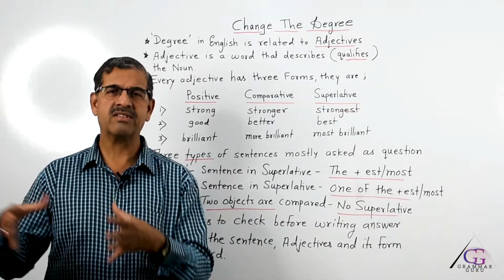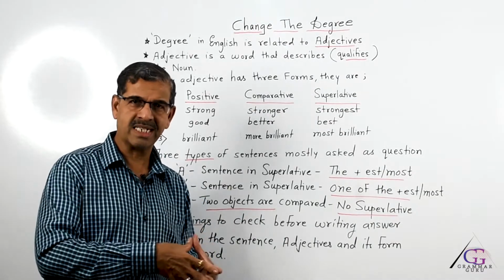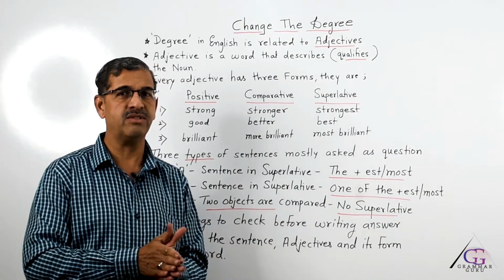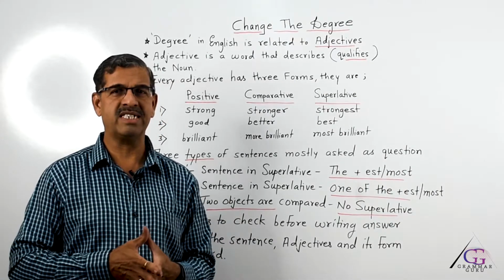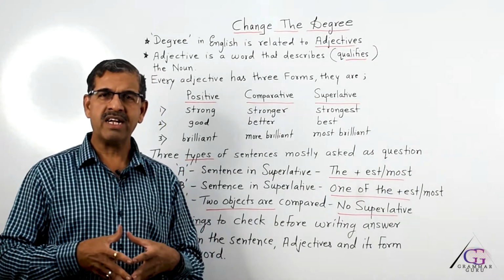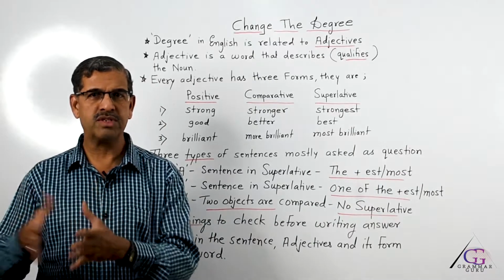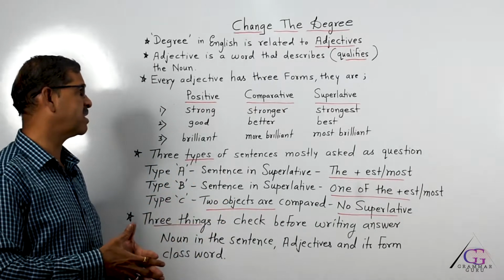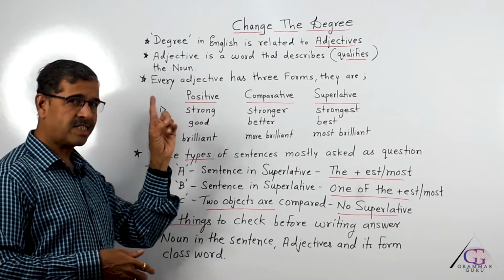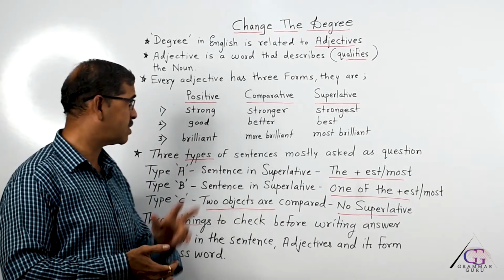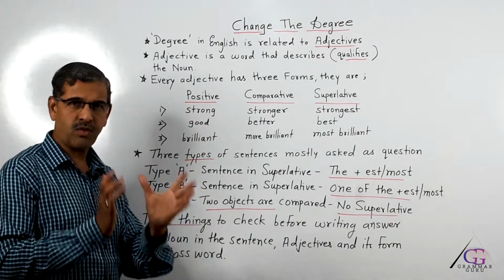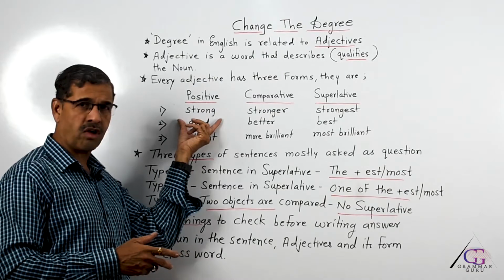When we know that there are three types, positive form of adjective, comparative form of adjective and superlative form of adjective, we must also know that there are different types of adjectives in English, and they have different forms in their three respective forms. The first type of adjective is such, where the base form, for example, is strong.